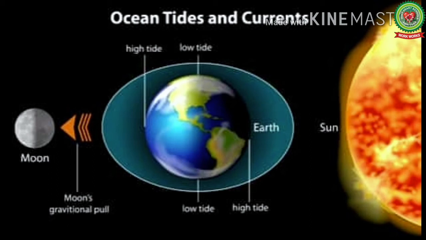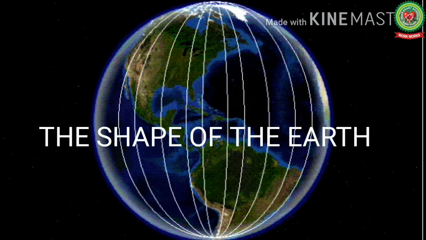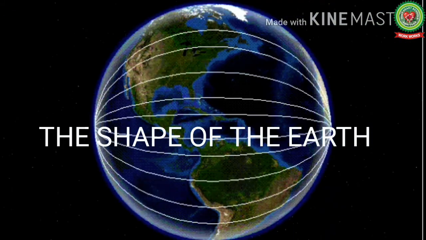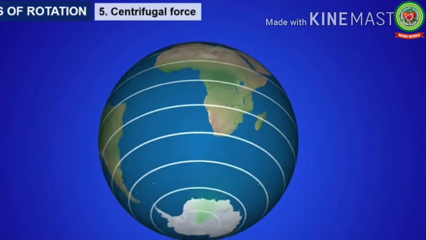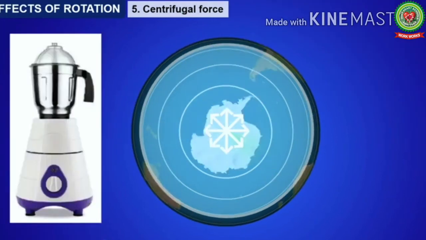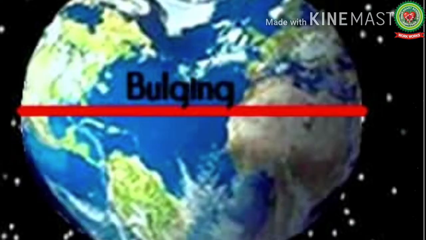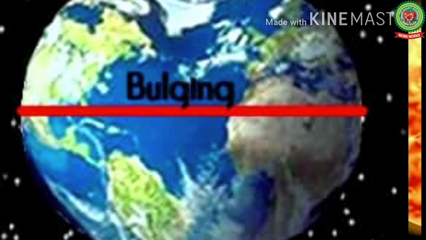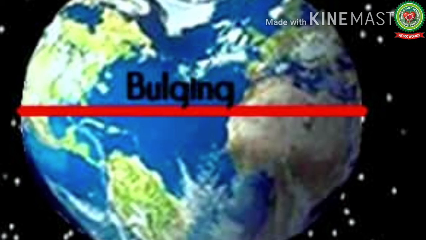The next main effect of rotation also helps in determining the shape of the earth. Earth also generates centrifugal force. Centrifugal force is the force generated from the center toward the edges. This is because the earth is spinning at a very great speed. It is the same effect that we see every day in our kitchen when we operate the mixer. All the chutney will come and stick on the edges of the glass, and this is the reason that along the equator there is a bulge, and earth is said to be spheroid in shape, that it is bulging at the center and flattened from the top.